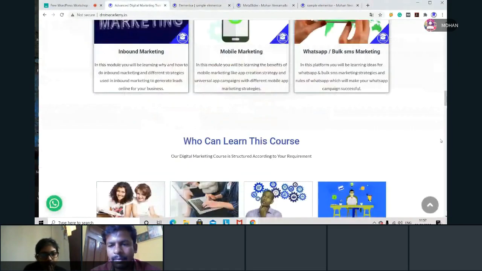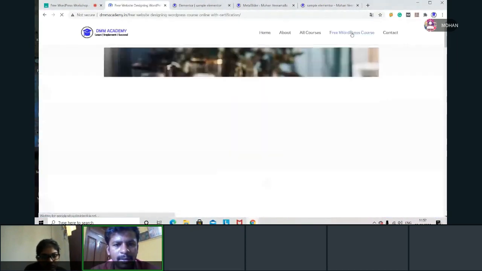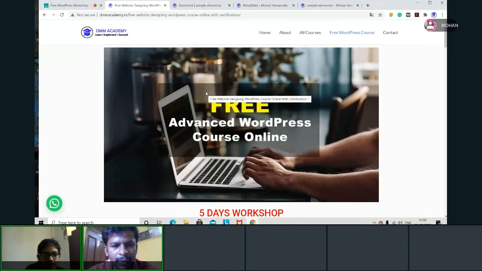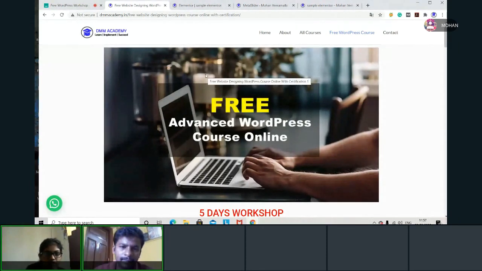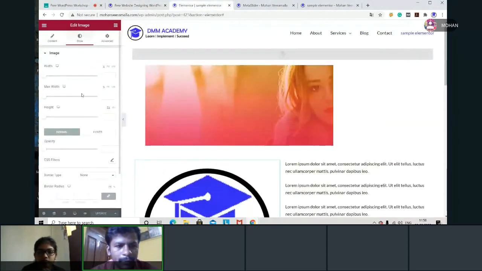For example, when I went to this page, on this image you can see a black shade. Beyond the black shade you can see what is under it. Now it is showing a text section on the image. From this black shade also you can see what is under it. Background image also you can see. Now this is called opacity. What I did is I made this shade using an opacity tool. The meaning of opacity is that.